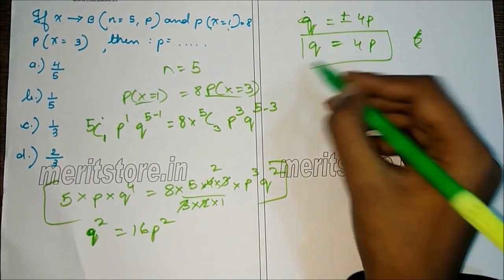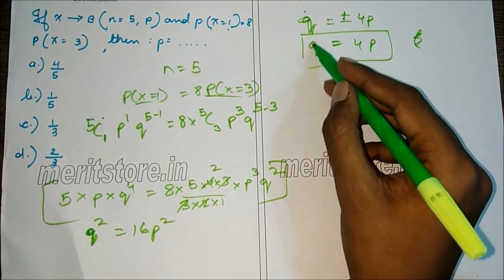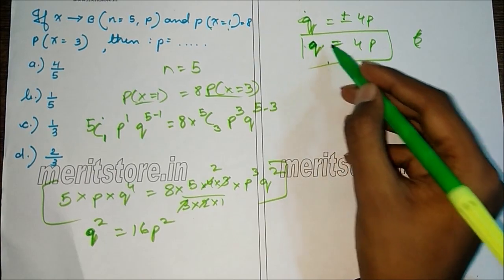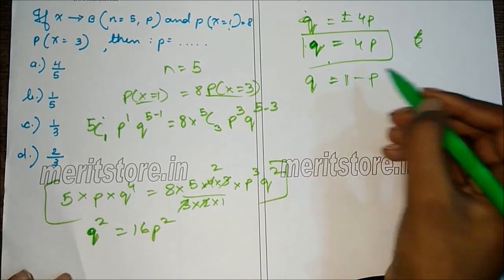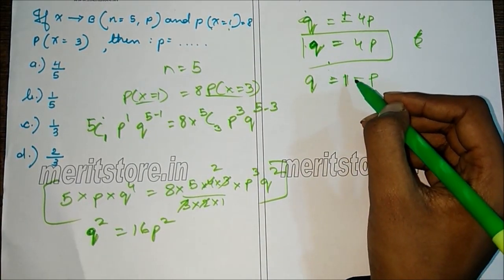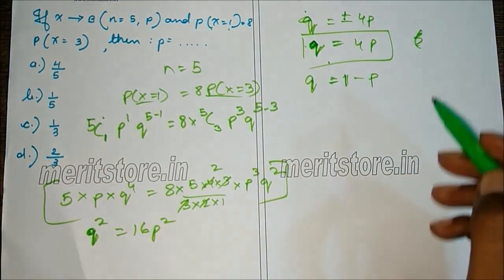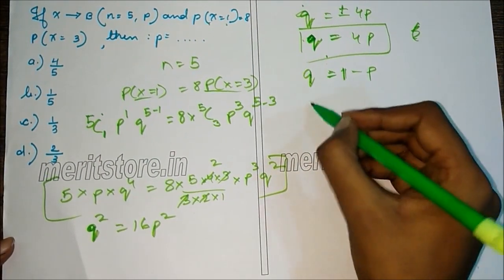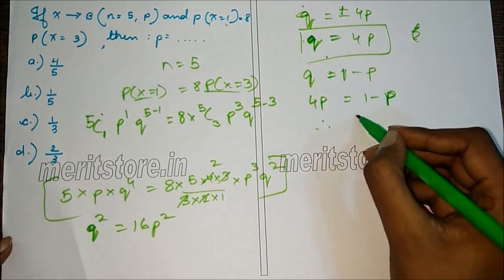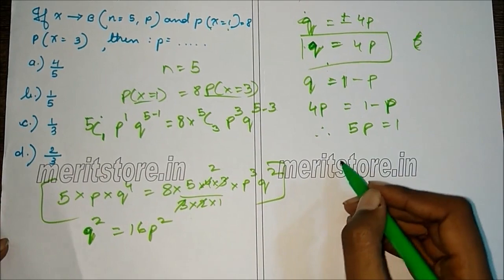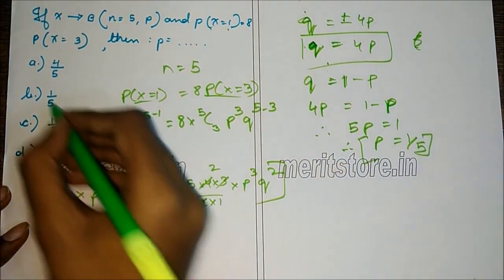So q is 4p. So we form an equation with q in terms of p. Now we know q is 1 minus p. So we solve it simultaneously. q is 4p, so this will be 4p is equal to 1 minus p. So therefore 5p is equal to 1. So therefore p will be 1 by 5. So the answer is B, 1 by 5.